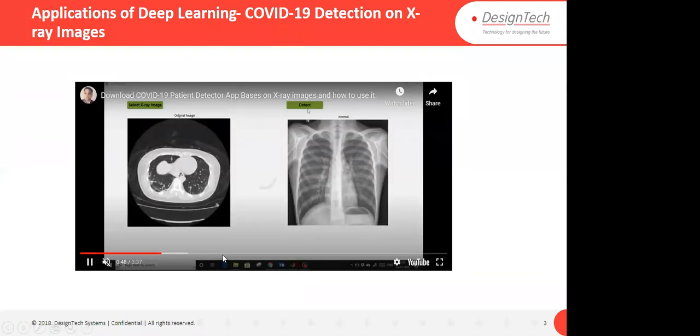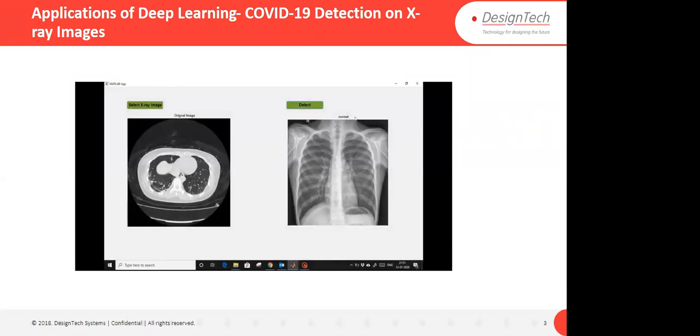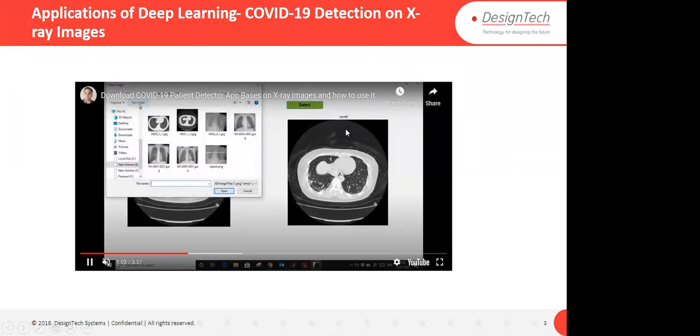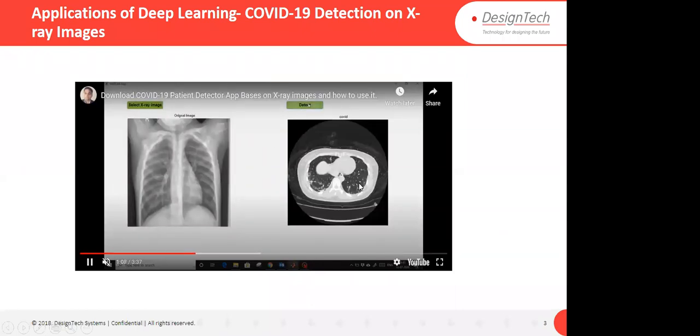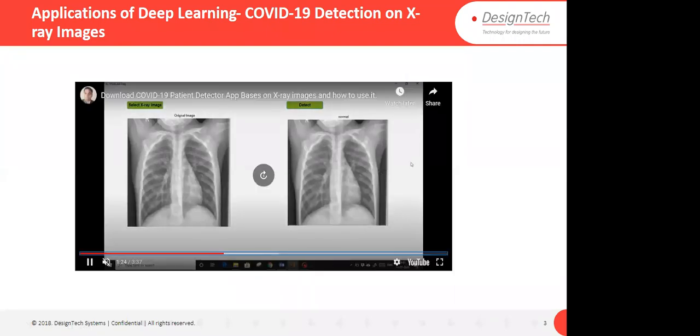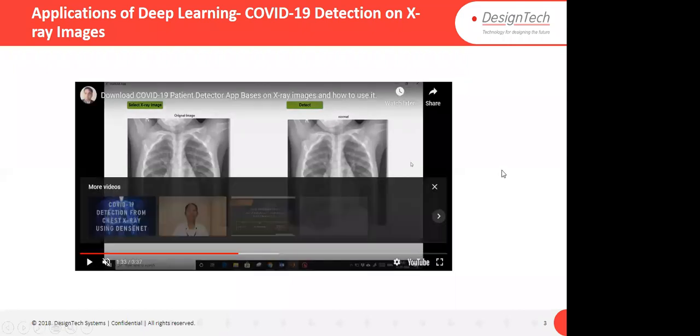Again, this is one more application which I created using MATLAB, showing how you can detect COVID-19 based on X-ray images. You see the original image, and this is the detection one. Here you can see that it shows it is COVID-19. You just have to give the images as input, and it will detect whether it is COVID or a normal X-ray image. Just wait a minute, let me close it.